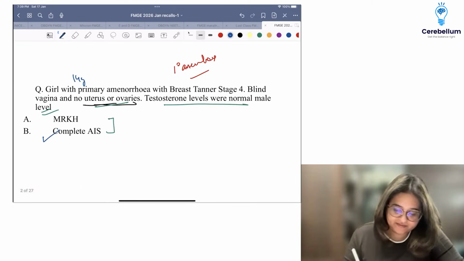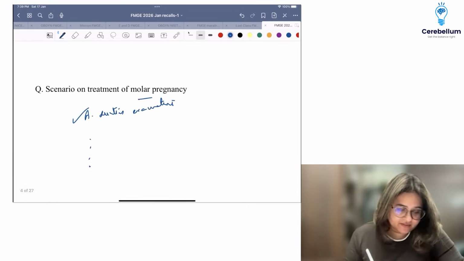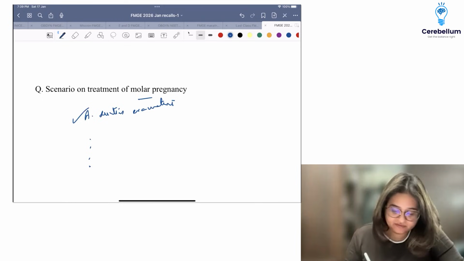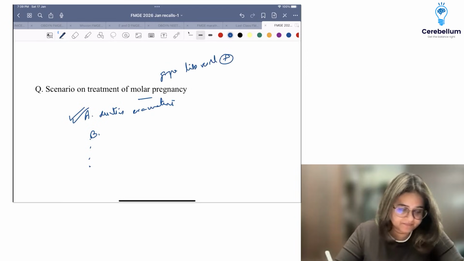Okay, I'll just add here scanty pubic and axillary hair, so I remember for the future. Suction curettage. Anything else that was given in the options? Do let me know. I will check the messages later. This, of course, is the correct answer. Grape-like vesicles were seen here. D&C was given.